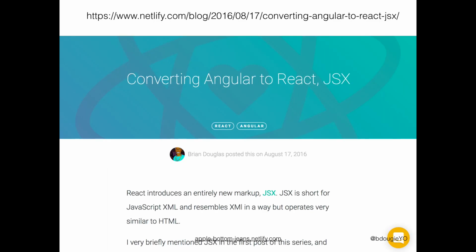When I first started at Netlify, my first job was to convert all our Angular code to React code, which was a lot of fun. I wrote quite a few blog posts about that experience, so if you want to check it out, go to netlify.com/blog. Prior to this I was a full stack developer, but then I moved into front-end development. I don't know if it's a backwards move or whatever. I'll figure it out eventually.